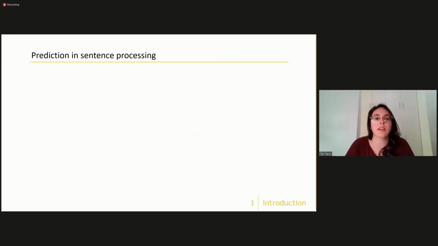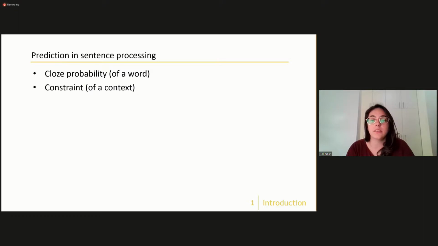In the past decades, a large body of research has provided strong indication that when we process sentences, we do not passively wait for the input and process it as it comes. Instead, we constantly engage in predicting the upcoming input. In this line of study of prediction in language processing, there are usually two aspects of predictability that are often operationalized: the cloze probability of a certain word and the constraint of the preceding context.